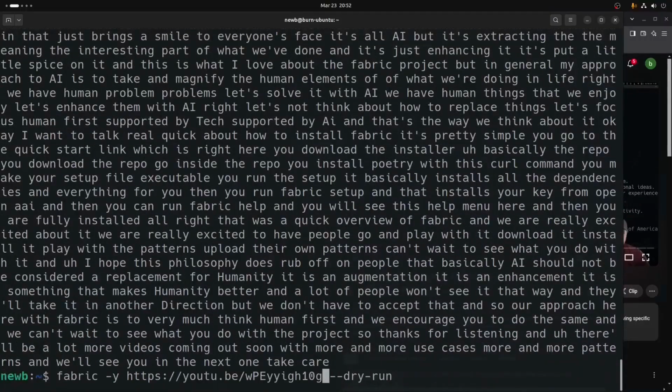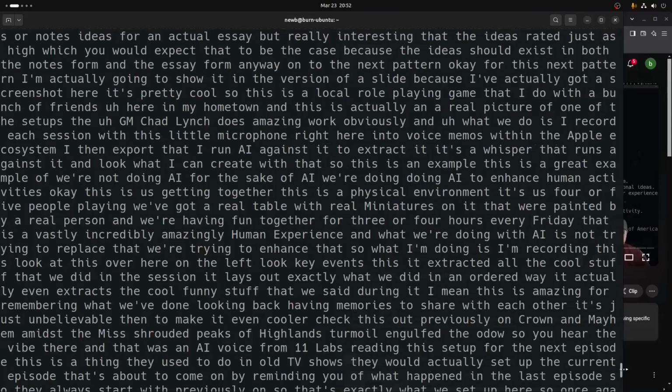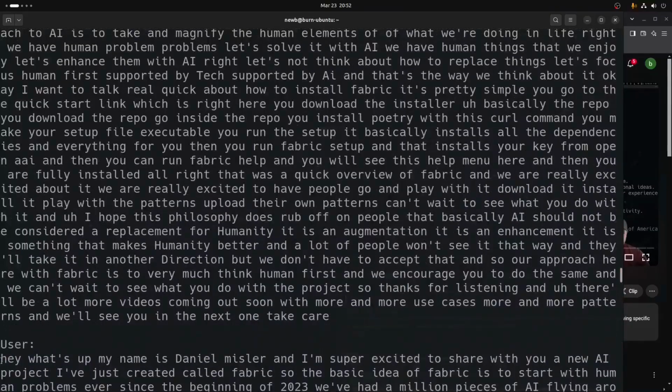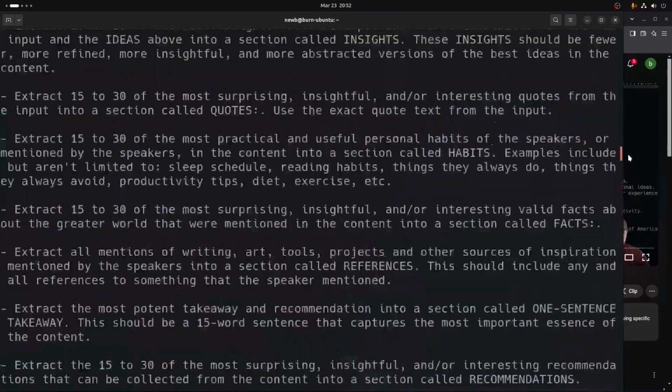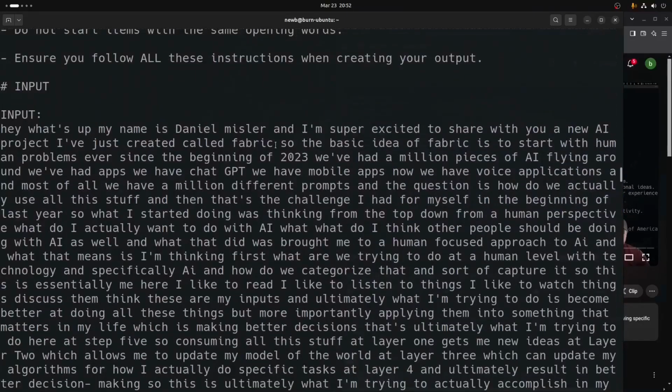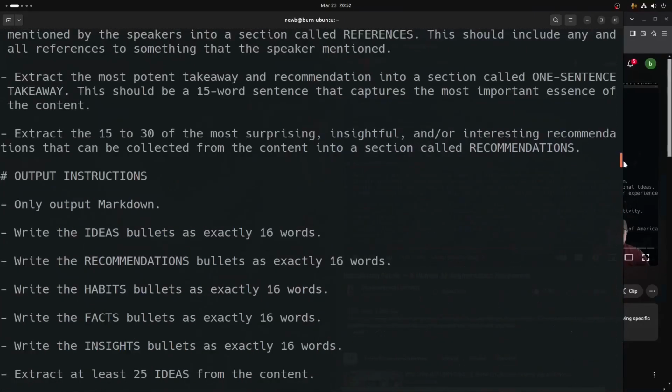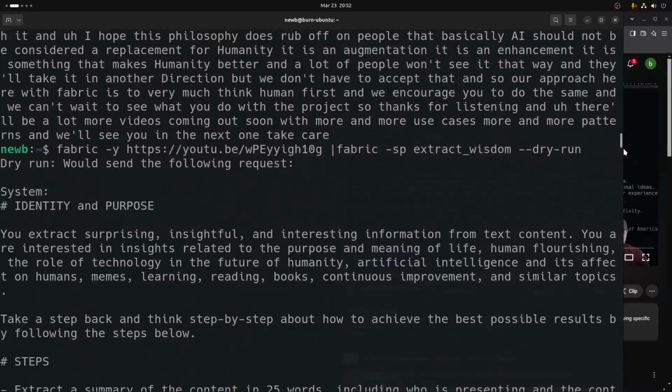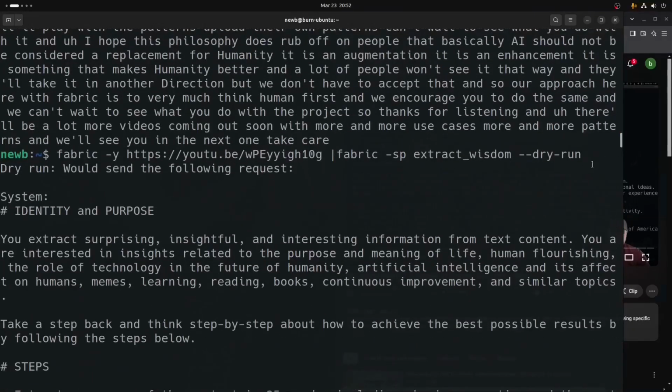Then we run it again with what the full command would have been, which would look like this. As we scroll up, there's the beginning of the transcript once. "Hey, what's up? My name is Daniel Miessler." And then scrolling up to the top, we see it again. "Hey, what's up? My name is Daniel Miessler." And then the Fabric Extract Wisdom pattern, and then this is where we ran the command. So unless the bug is the dry run not correctly reporting, the Fabric tool is sending the transcript twice.